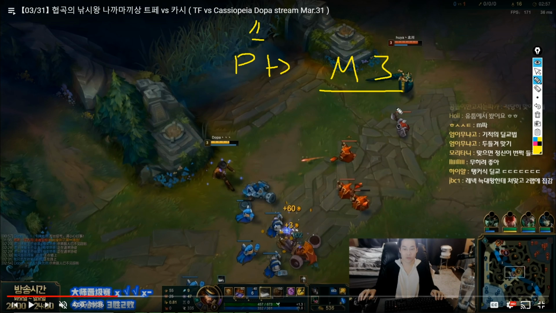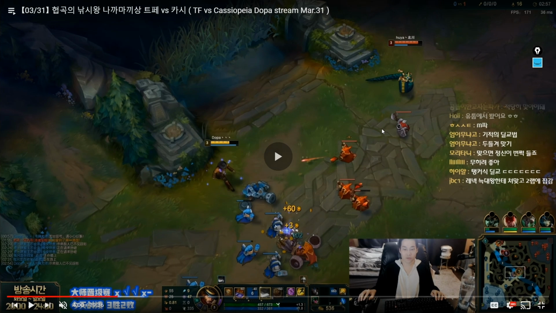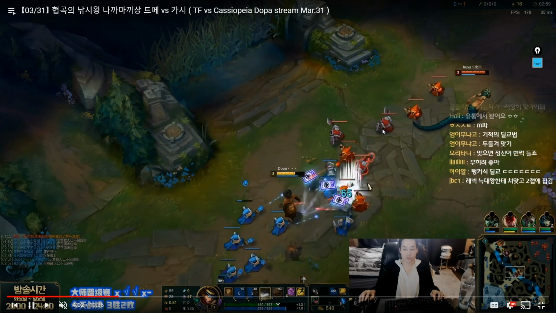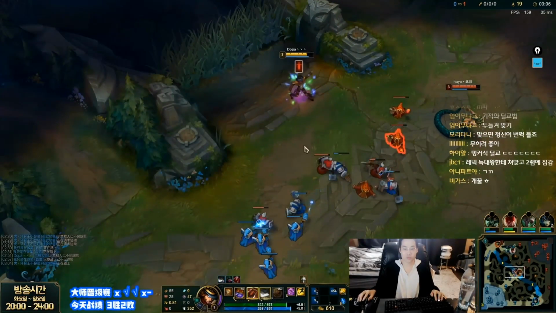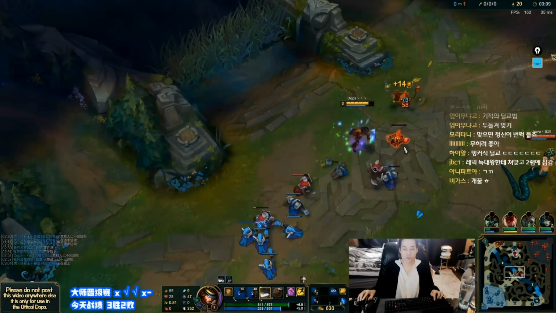So if we match on 3, we force Cassiopeia to use mana and resources in order to break 3 and 4, but now the situation has changed. We notice that Elise is on the left-hand side fighting Lee Sin, and now we don't want Cassiopeia to end up responding on wave 4, and so now immediately we're going to simply hard shove, and you see Dopa immediately just changing his sequence and throws out the wild card and starts hard shoving into Cassiopeia and then moving up as well to simply evaluate the fight happening.